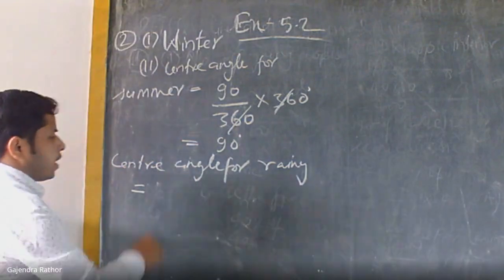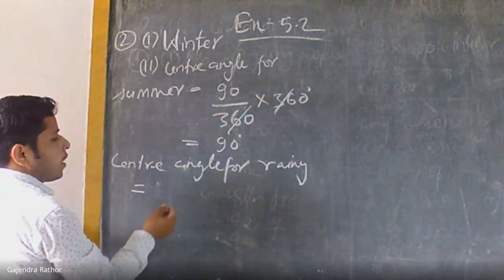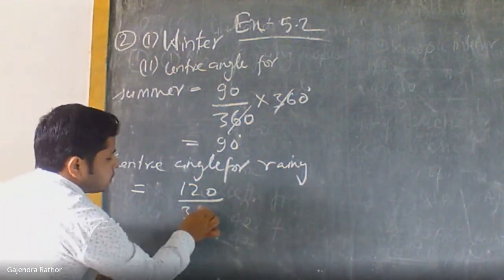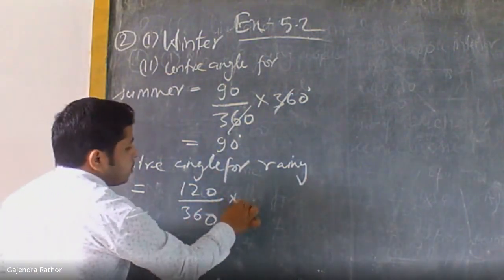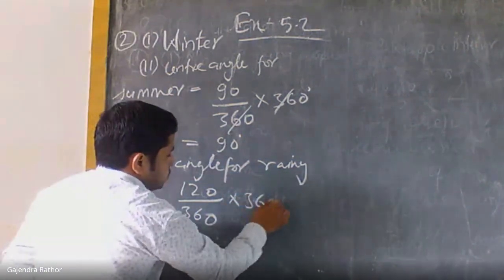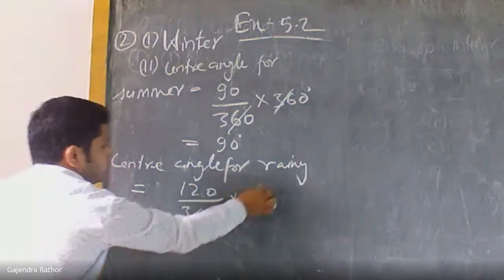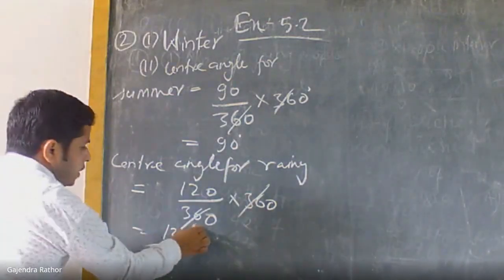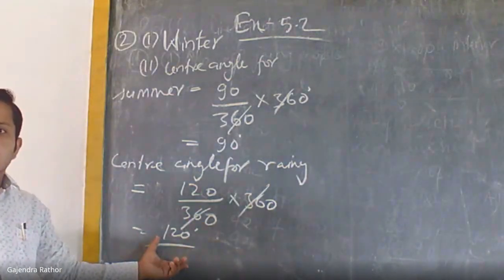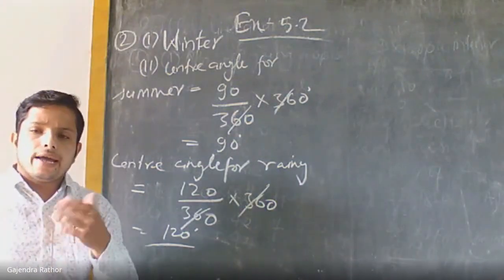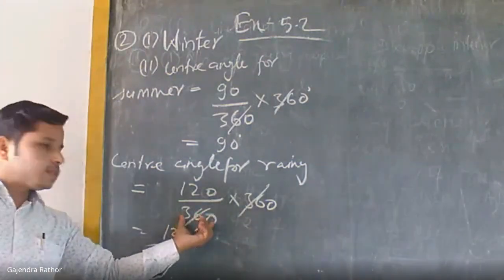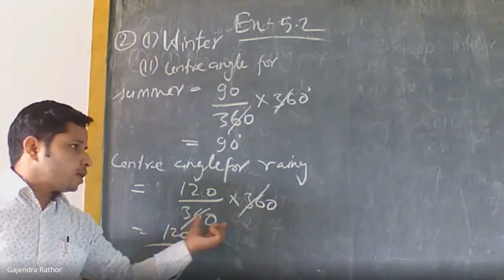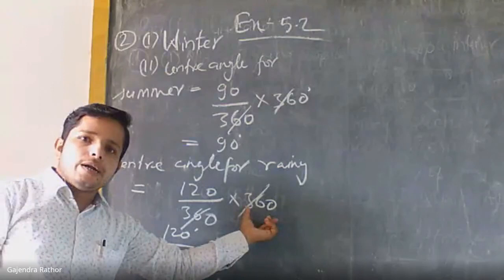Center angle for rainy: the number of boats for the rainy season is 120. The total number of boats is 360. What is the value of the complete angle? 360. 360 cancels, leaving 120 degrees. This is the value of the angle. Two points again I am explaining: this is the value of all the boats, and this is the value of the complete angle.